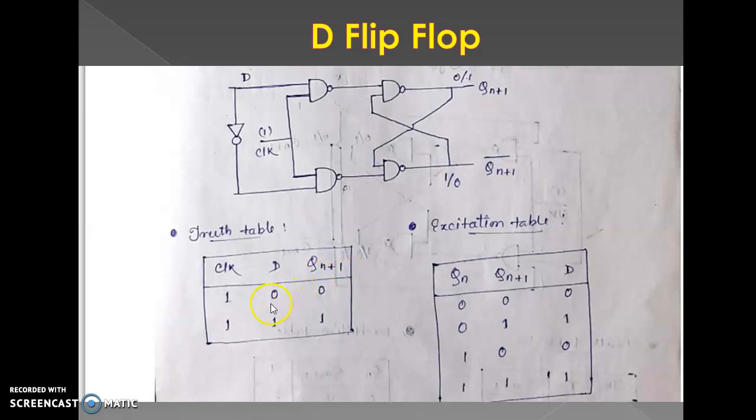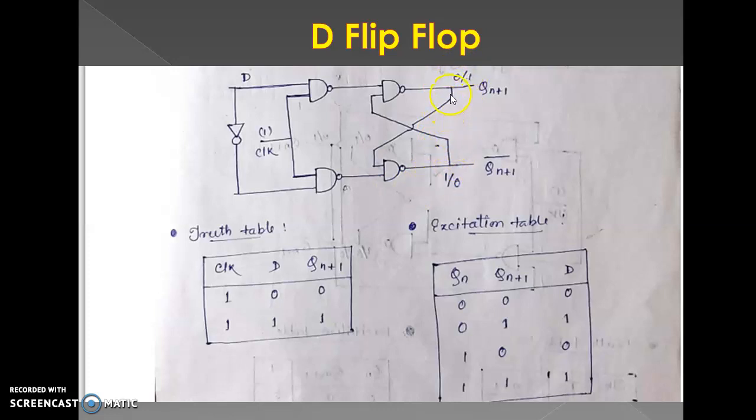At first, we put the value 0. This terminal value is 0. This terminal value is 1. 0 and 1, this NAND gate output is 1. 1 and 1, this NAND gate output is 1. So this terminal value at this moment is 0, and this terminal value at this moment is 1. So 1, 1, 0, 0, 1, 1 means this value is satisfied.